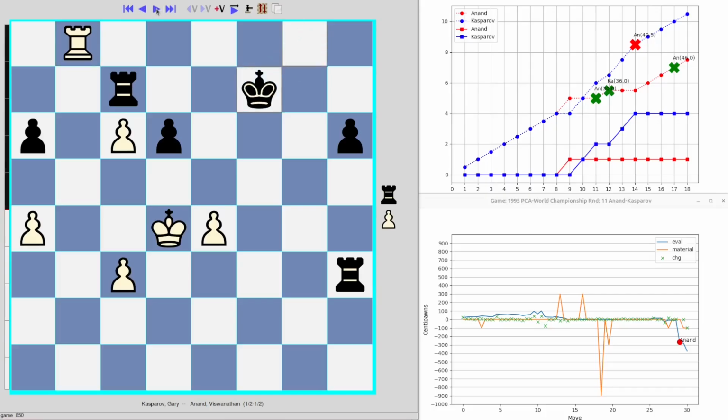Check. King must come up. Now, this is the thing, right? Obviously, can't take, because it takes too many moves for this rook to get behind the pawn and it would queen, right? So this is where you can see it's highlighting rook to e7. I think that is probably the move which Kasparov missed, because otherwise black could start advancing his king, and he could possibly get his king in front of the pawn. But rook e7, I don't think he can. Everything else is just a dead loss.